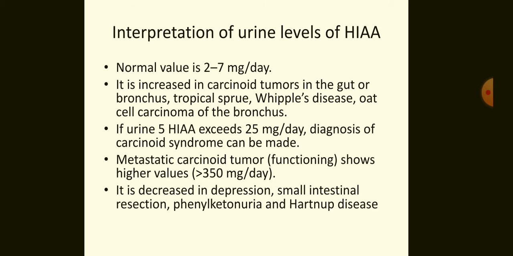Interpretation of urine levels of HIAA: the normal value is 2 to 7 milligram per day. It is increased in carcinoid tumors in the gut or bronchus, tropical sprue, Whipple's disease, and oat cell carcinoma of the bronchus.